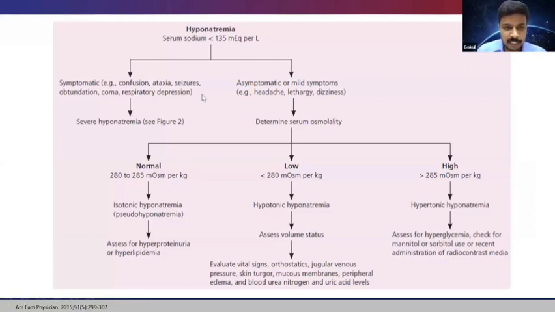I'm just giving a bird's eye view. First thing, whenever we see hyponatremia, we have to see whether it is symptomatic. If it is symptomatic and the patient is having severe symptoms, then just treat the hyponatremia rather than go on to evaluate it. If it is asymptomatic or there are only mild symptoms, then the next step is to ascertain the serum osmolality. With serum osmolality, we have to rule out pseudo-hyponatremia on this side, and we have to rule out translocational hyponatremia on this side. And once we find that it is hypotonic hyponatremia or true hyponatremia, the next step is to assess the volume status.